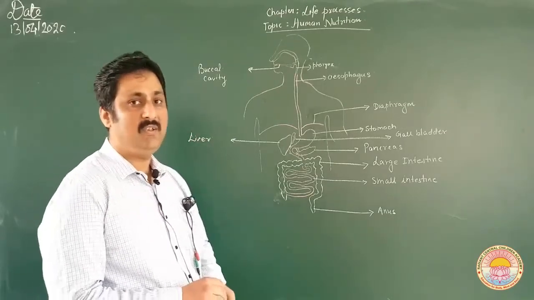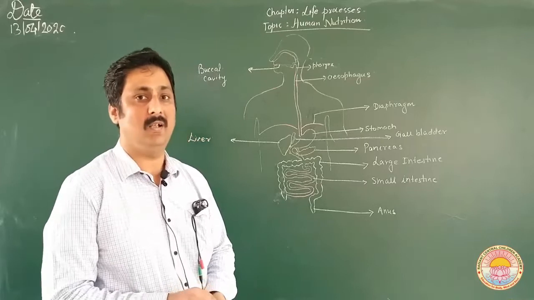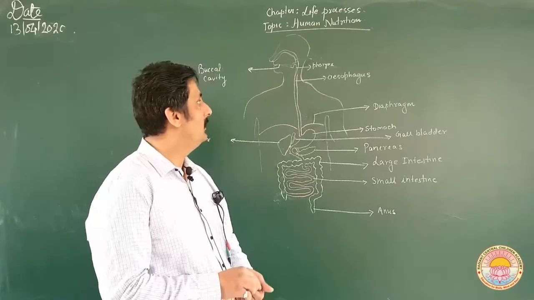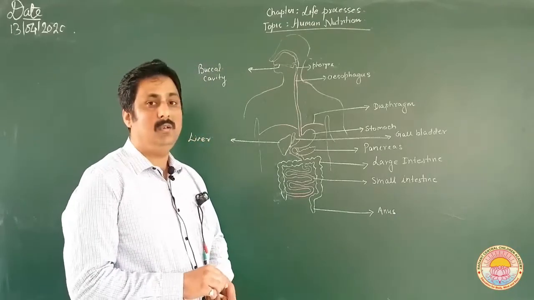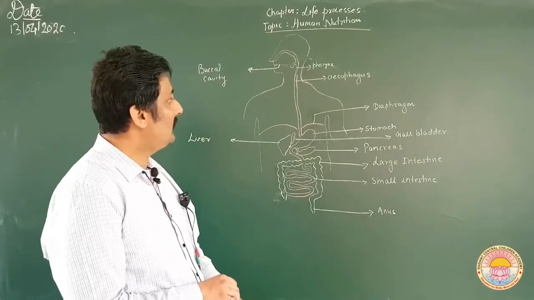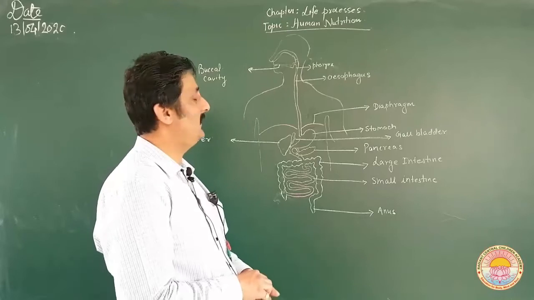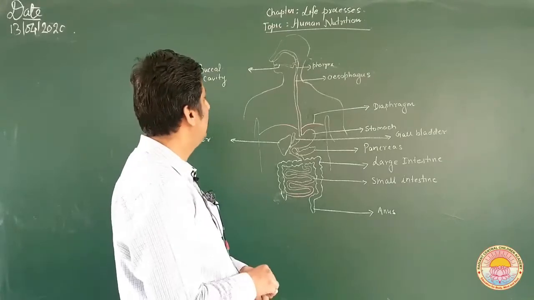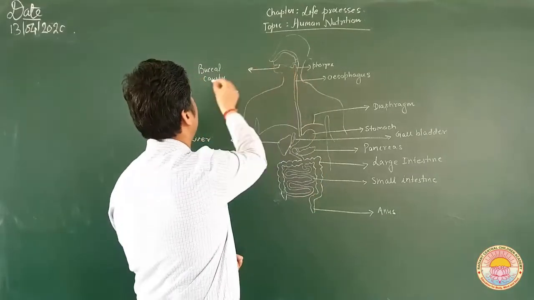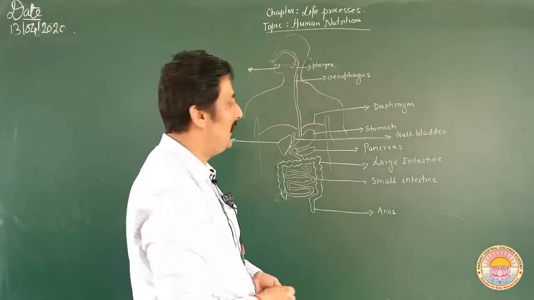You know that we eat many things, and the important food components present are carbohydrates, fats, proteins, etc. In the case of human beings, we are omnivorous. So, let us talk about how this process of nutrition takes place in human beings. As you can see in the diagram, this is the buccal cavity, also called the oral cavity. Then inside the oral cavity we have